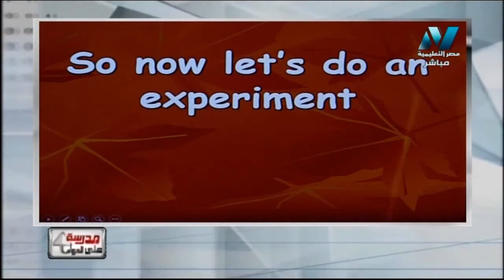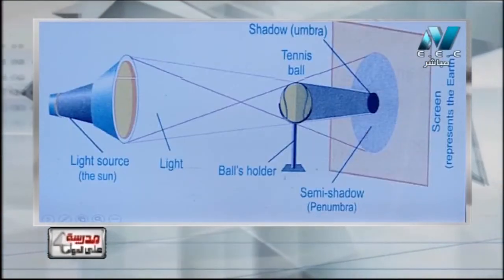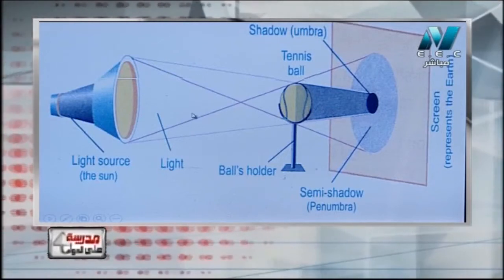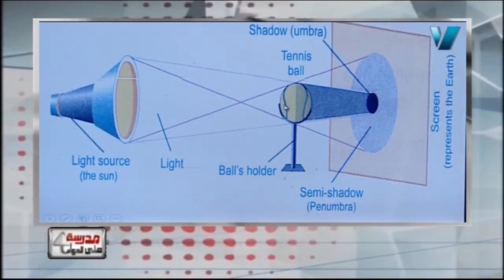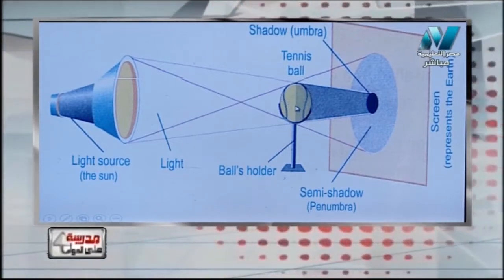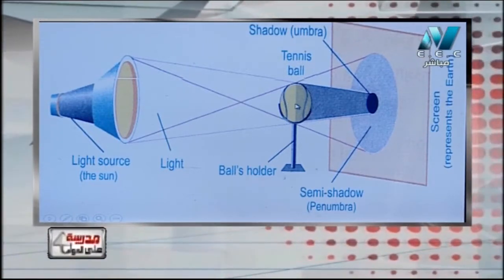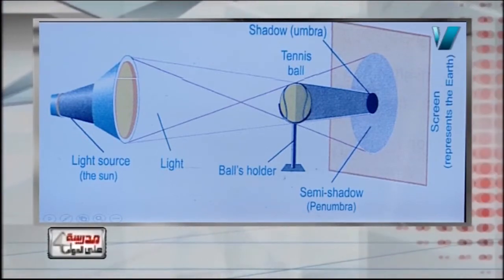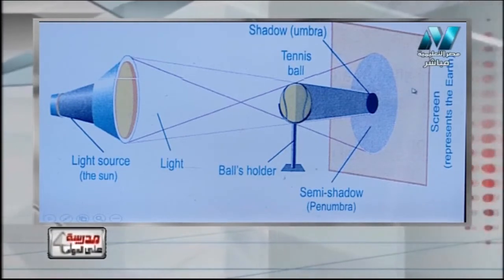So now let's do an experiment. As you see, my dear students, this light source is supposed to be the sun. Here is an example for the sun, and this bulb holder is supposed to be the moon, and this sheet is supposed to be like the earth.